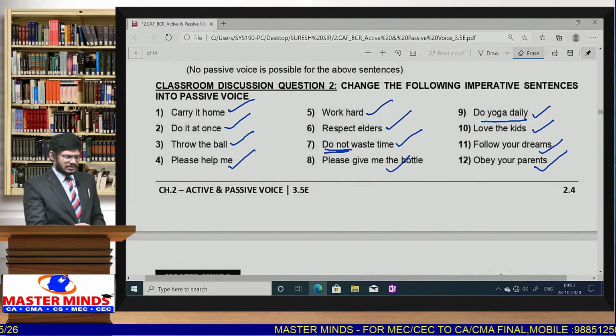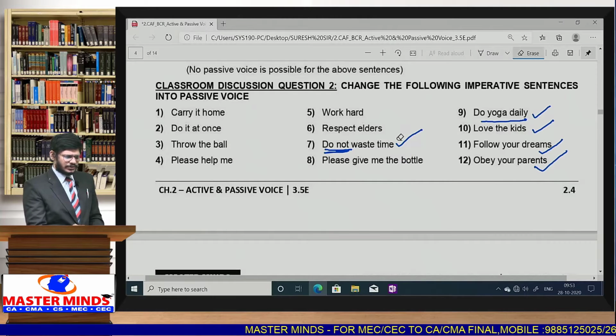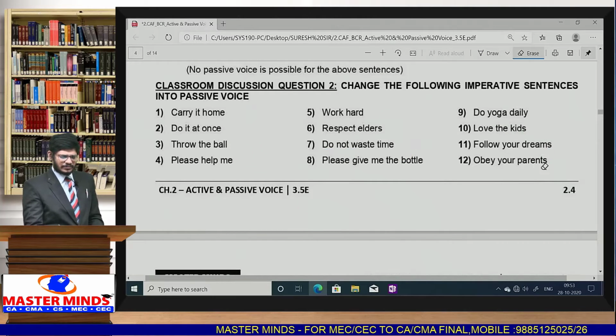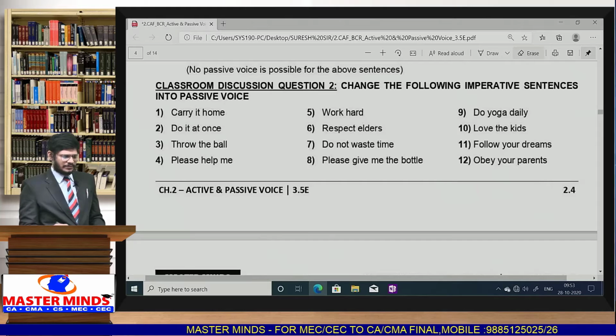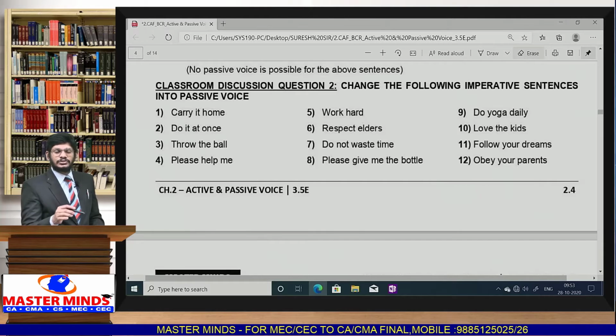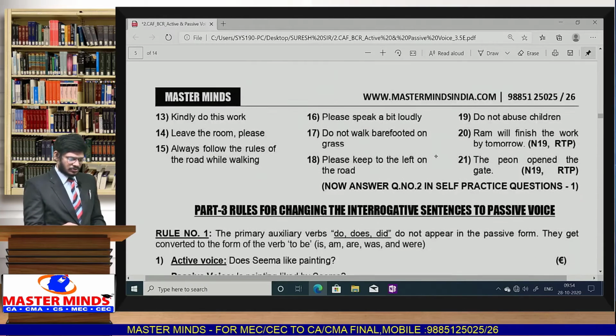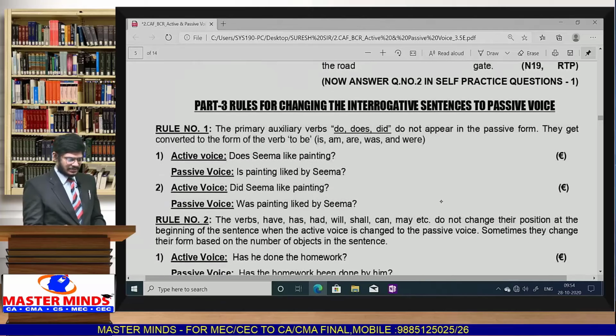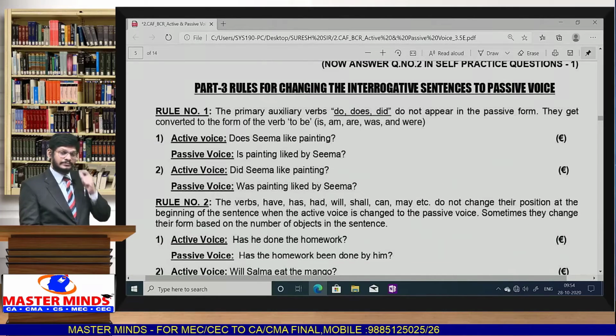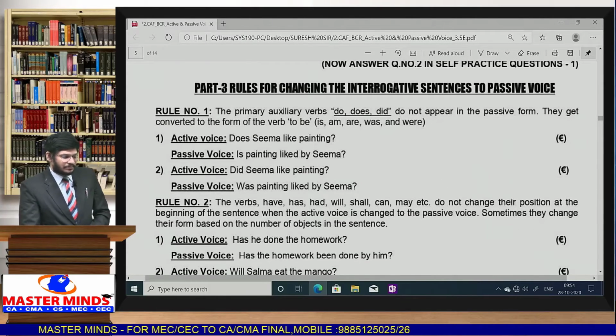So like this, the topic is pretty simple. If you are given any question from this particular model, you will feel very comfortable and easy. I am damn sure you can easily get a good score. You can see the remaining exercises also. Next, rule number 3. So just now we completed part 2.